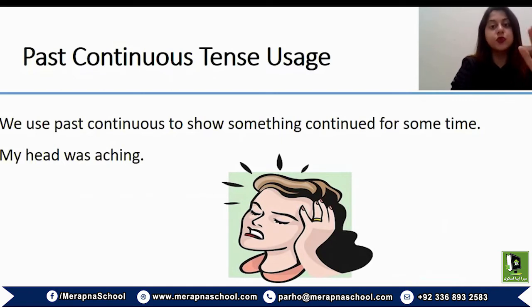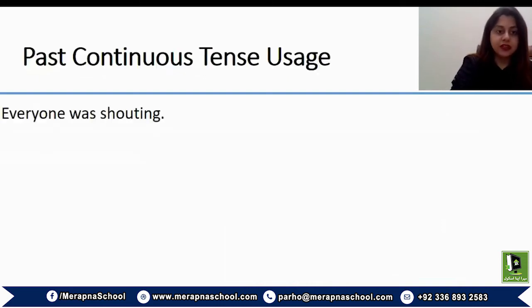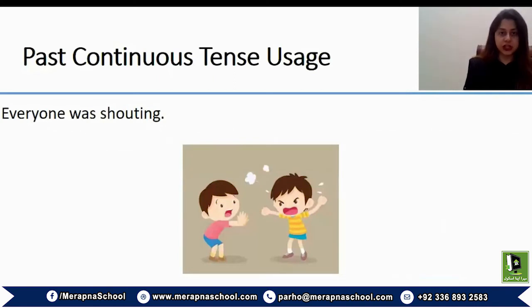So again, to refer to a continuity of an action in the past. Everyone was shouting. So again, this action happened for a certain period of time in the past. So again, referring to the continuity of an action in our past.